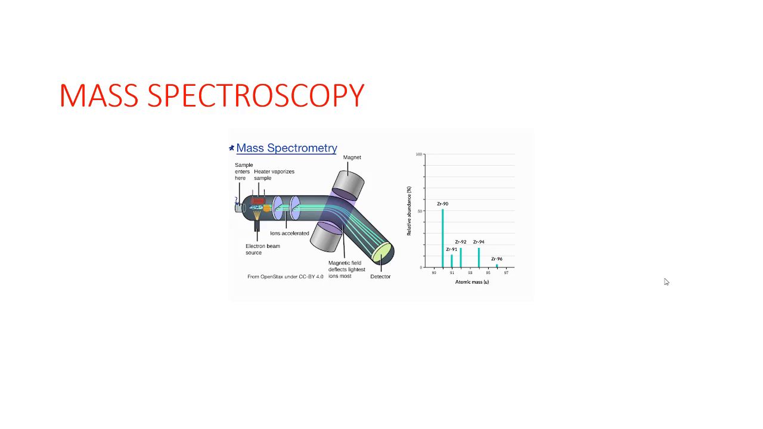So now let's get into mass spectroscopy. This mass spectroscopy is used to determine the molecular weight, that's why it's called mass, to determine the molecular weight of a compound. It is also called positive ion spectroscopy or line spectroscopy. So let's see the video of how mass spectroscopy works.